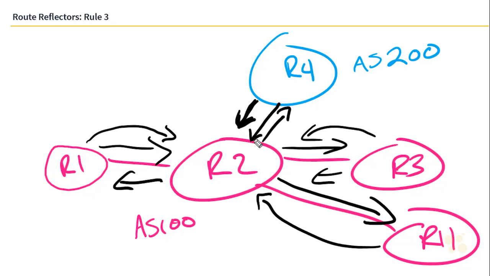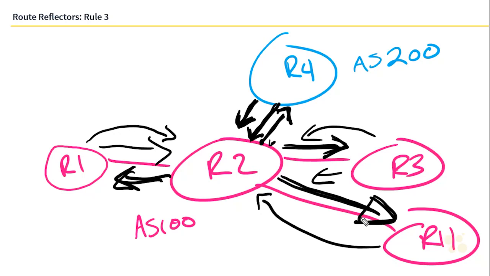The thing to keep in mind here is going back to that very first nuance, and that's how next hops are changed as they go along the path. As a route exits R2 towards R4, R2 is going to change the next hop to be itself. As R4 sends routes into R2, R2 is going to advertise them towards its iBGP peers, but it doesn't change the next hop unless you do something like next-hop-self to explicitly demonstrate that.